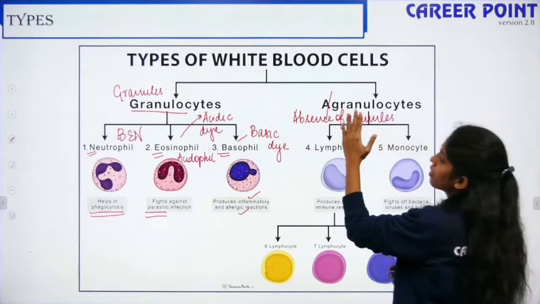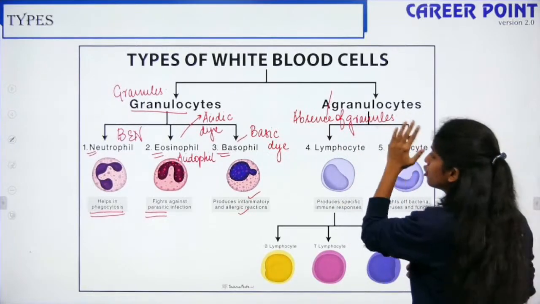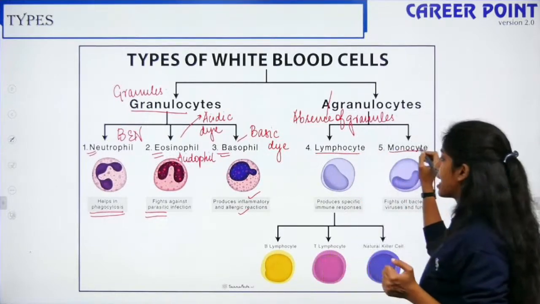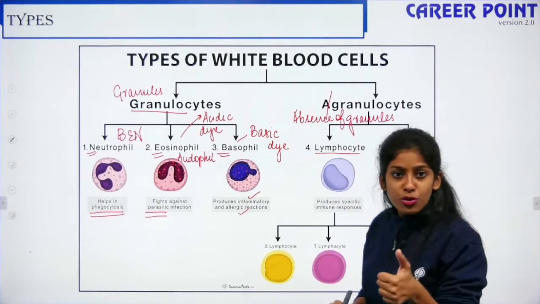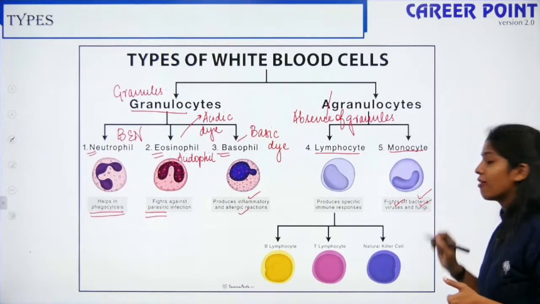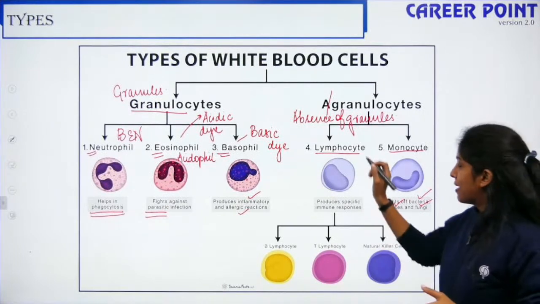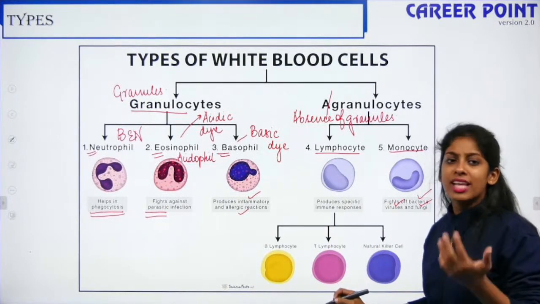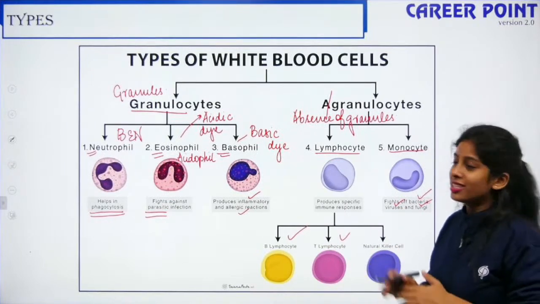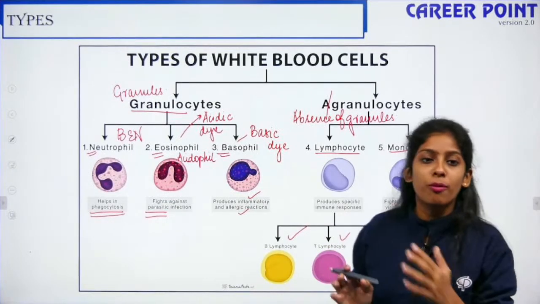Then here we come to the agranulocytes, that is absence of granules. You have two of them, lymphocytes and monocytes. Lymphocytes produce immune response and your monocytes fight off bacteria, virus and fungi, right? Your lymphocytes are of two major types. You have B lymphocytes and T lymphocytes. So this is the entire classification of your white blood cells.